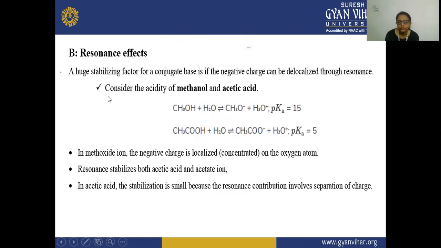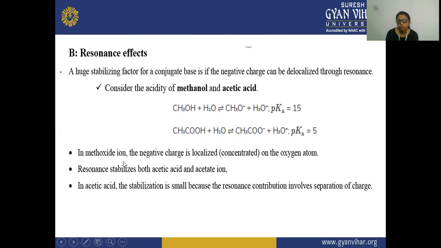Second is your resonance effect. So how is a stabilizing factor formed in a conjugate base? If the high negative charge can be delocalized through resonance. So here, consider the acidity of methanol and acetic acid. Here you can see methanol plus water forms the salt of this acid, and hydronium ion is formed, and the pKa is 15. But in case of acetic acid, the pKa is 5.